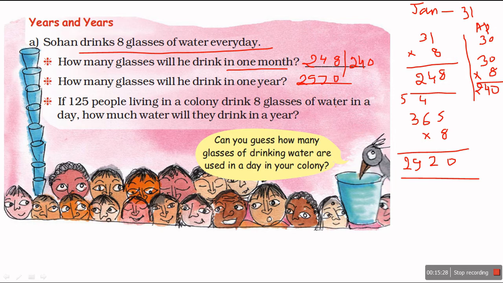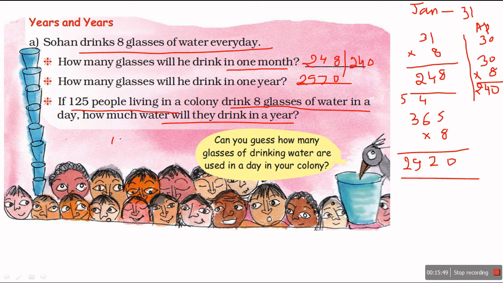Now next question. If there are 125 people living in a colony drinking 8 glasses of water in a day, how much water will they drink in a year? So there are 125 people, they drink 8 glasses of water in a day.